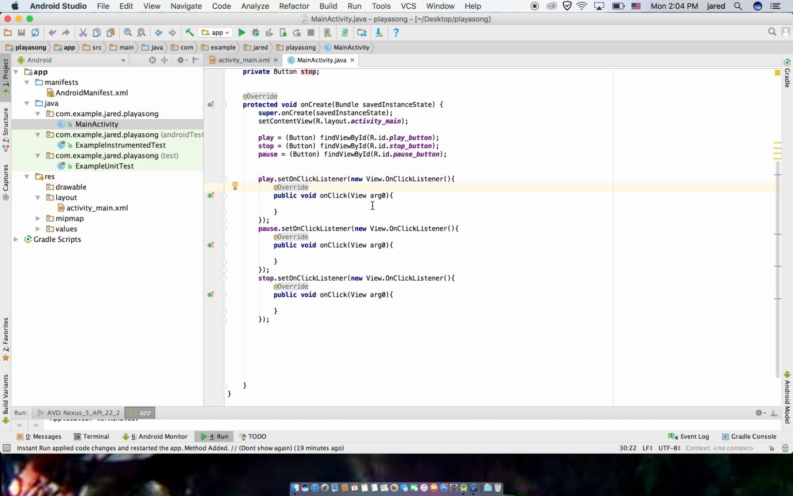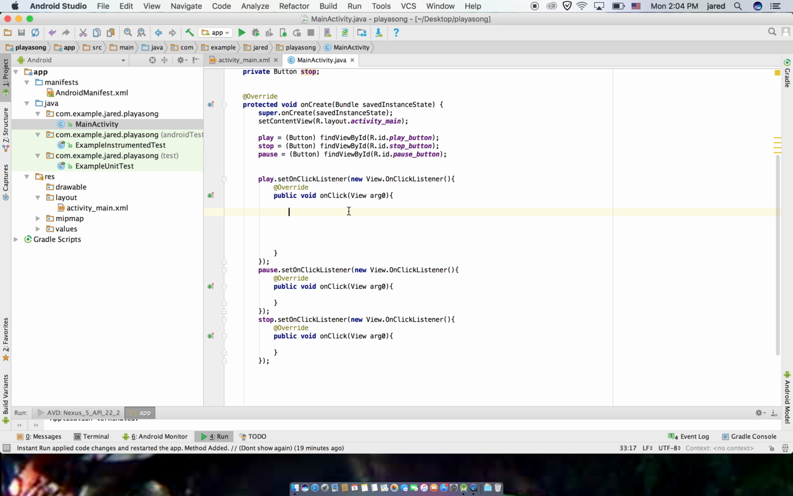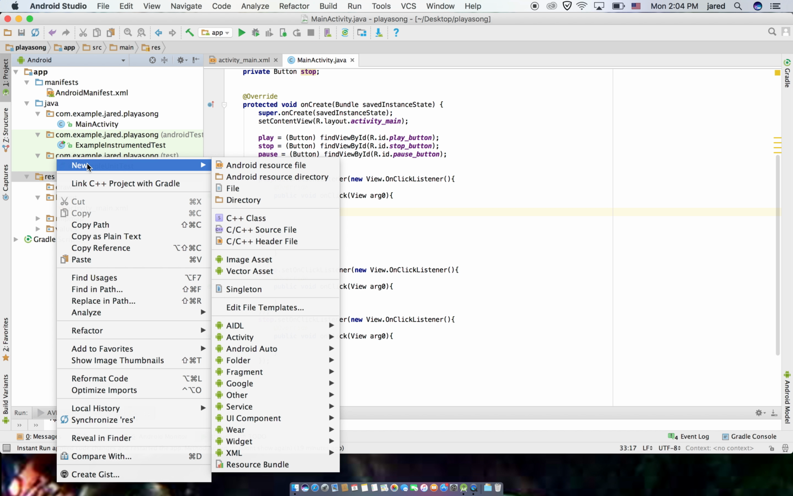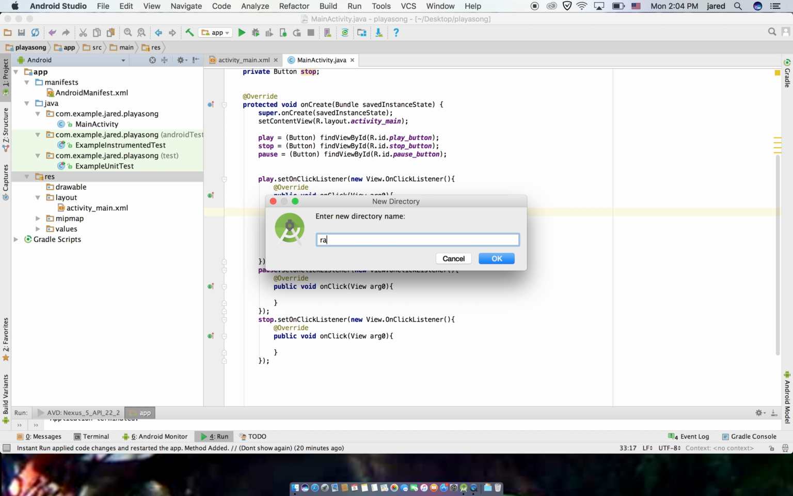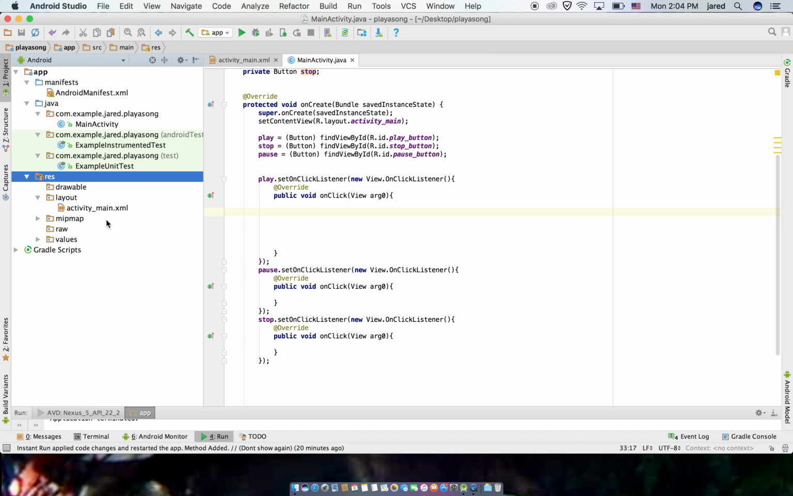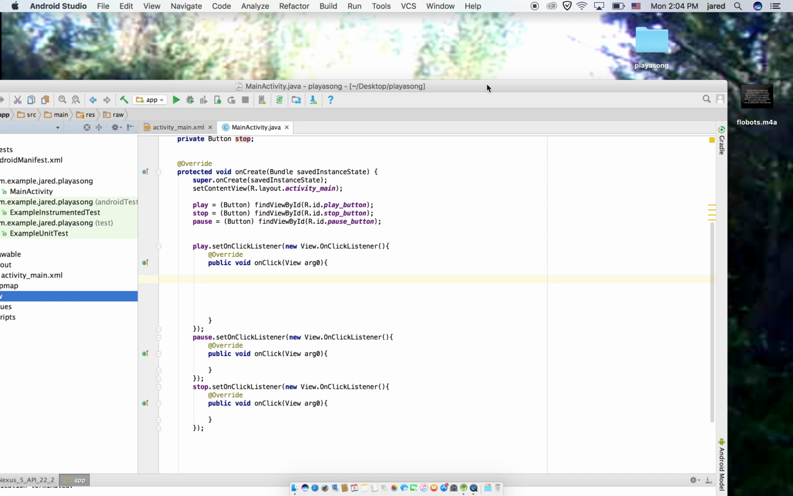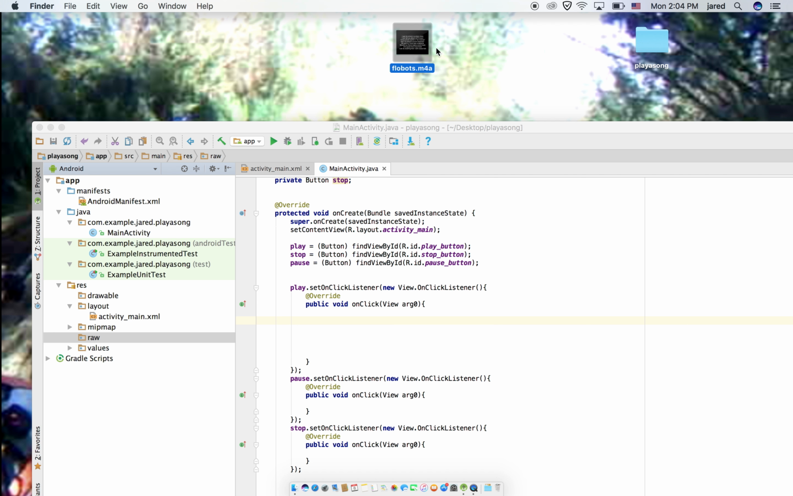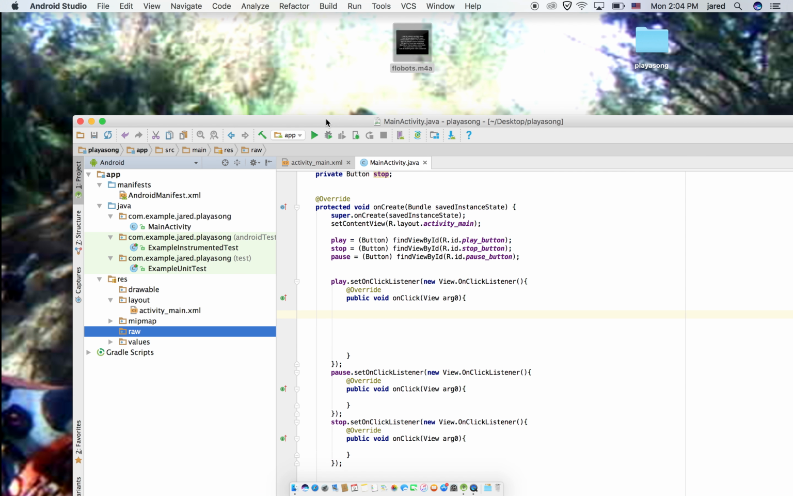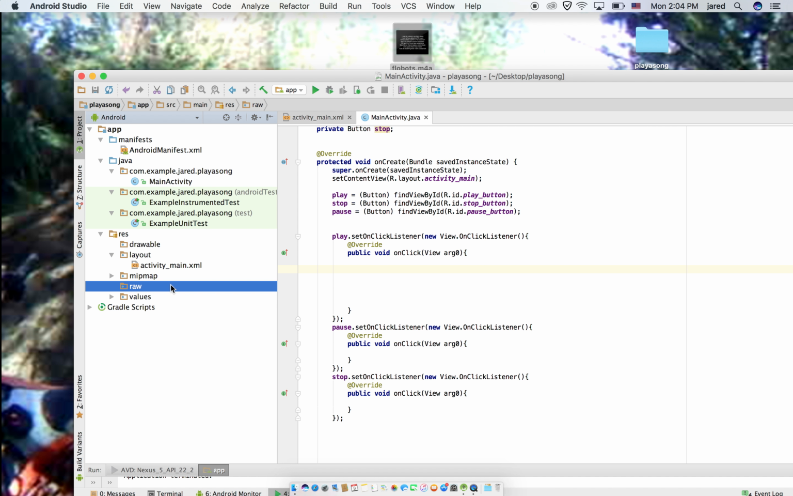Okay, so for the play button, actually before we do that, in the resources folder, you'll want to make a new folder and call this raw. In your raw folder, grab the song that you want to play, or tone. You have to go Control C or Command C, you have to copy and paste it, you can't drag it for some reason. Then paste that in there. So now it's in a raw folder.